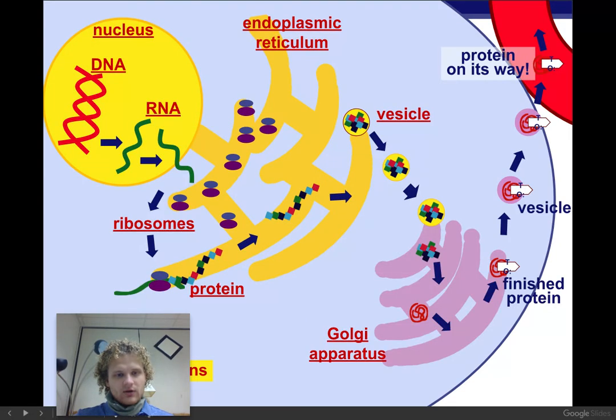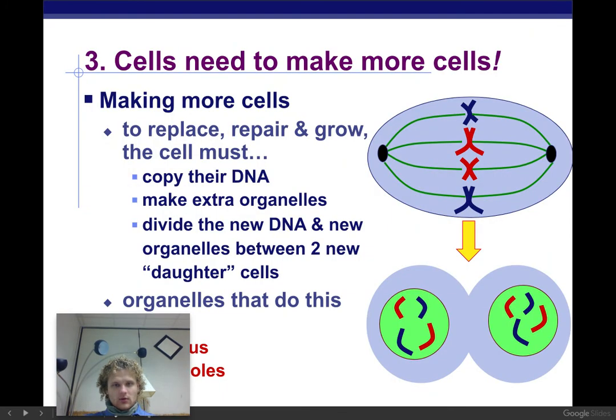Let's keep on going. So we got nucleus, DNA. The ribosomes are going to make proteins. And then the proteins get shipped to the Golgi apparatus to be completely finished. And once they're finished, now they can send it out of the cell or wherever it needs to go.